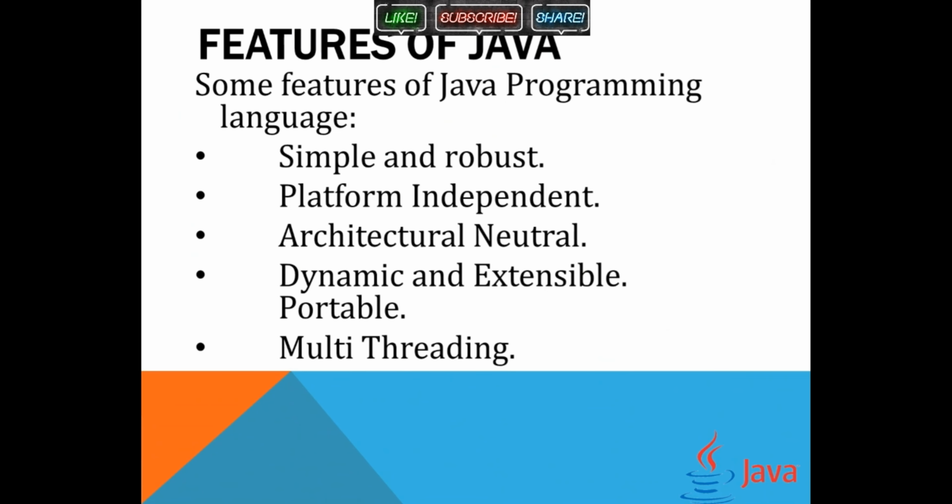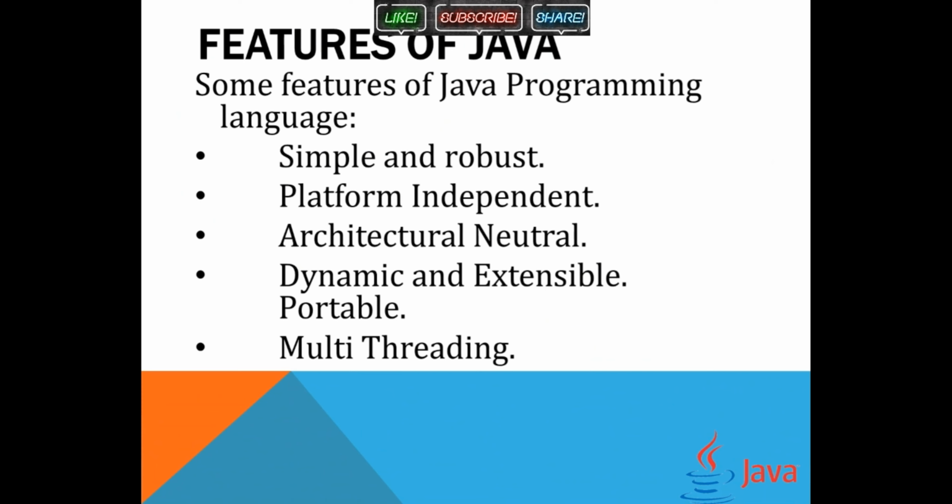Now coming to features, as I said, it is simple, robust, platform independent, and dynamic. Why, we'll see one by one. It is simple and robust because it is easy to learn, and the syntax is very simple, clean, and easy to understand. That is why we call it a simple programming language. Compared to C++, it is very easy to understand the syntax, and moreover there are very few implicit and explicit things we have to write.